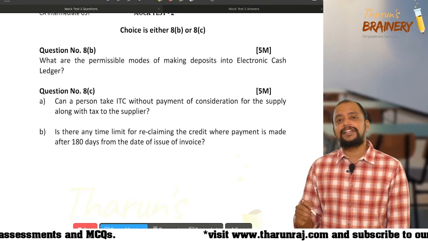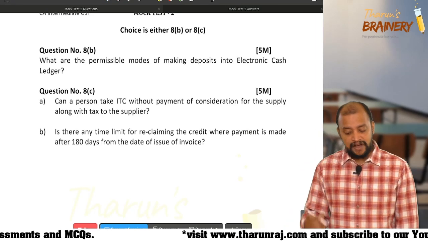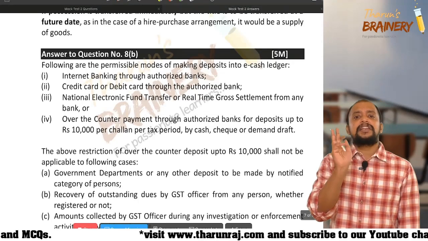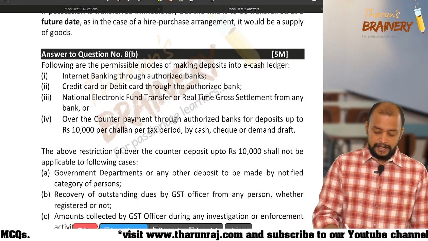So it's a purely theory question. If you write that, you will be given 5 marks. Suppose if you have written only these 4 modes, you will get 3 marks. 2 marks is gone. Then next